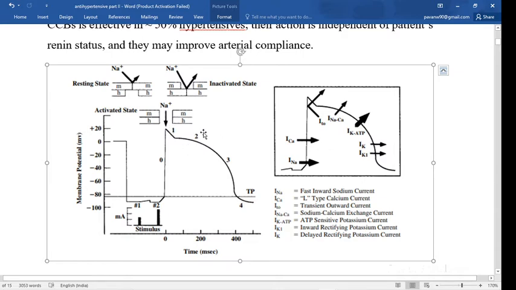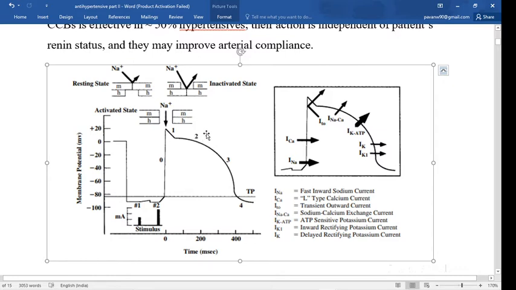Now this one is very important in the action of calcium channel blockers. These drugs act on phase 2, in which the slow inward calcium channel opens and causes excitation contraction coupling, and the force of contraction increases. This is the plateau phase.